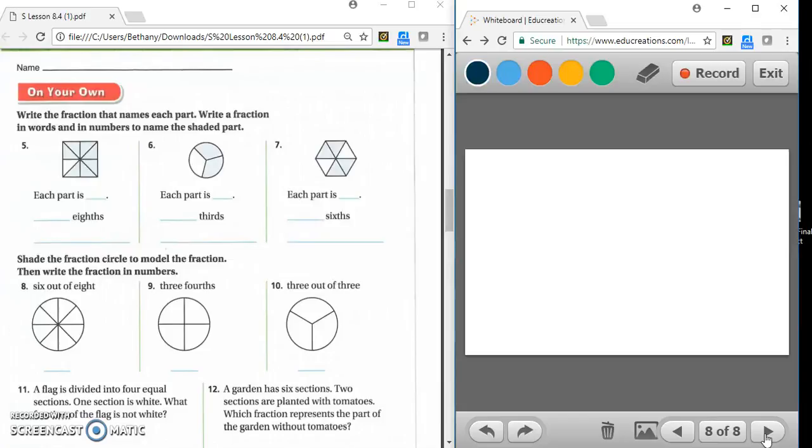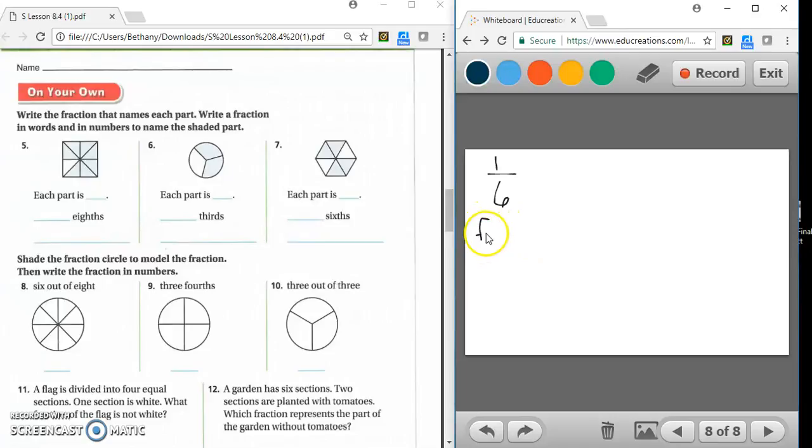For number 7, how many equal parts are there? 1, 2, 3, 4, 5, 6. There are 6 equal parts, so each part is 1/6. In words, we would write it. Well, first we need to figure out how many are shaded. 1, 2, 3, 4.